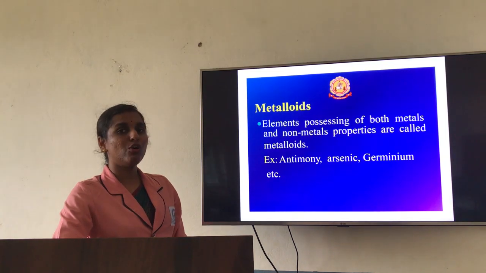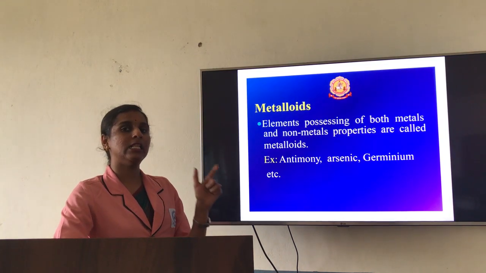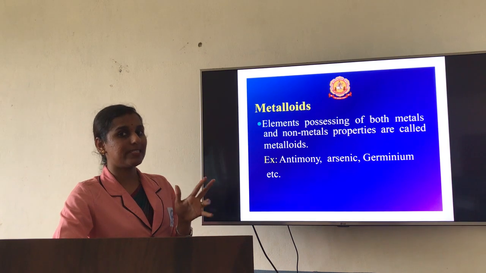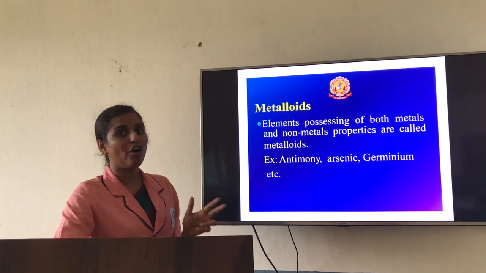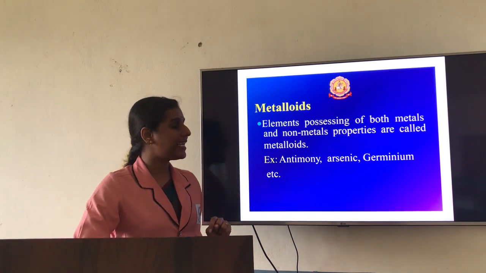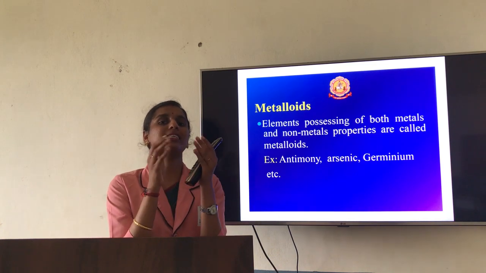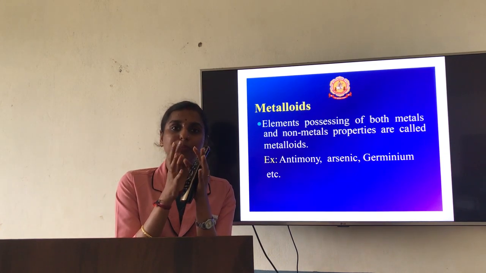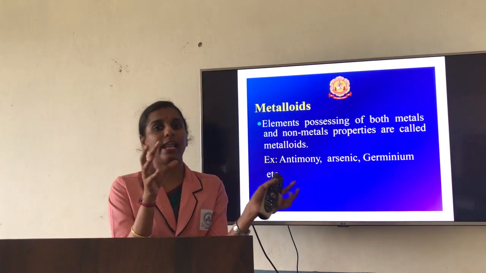Now, metalloid, one more form of elements. Metal, non-metal as well as metalloid. These are the three types of elements. So now metalloids. What is meant by metalloids? Metalloids are elements which have the properties of metal as well as non-metal.